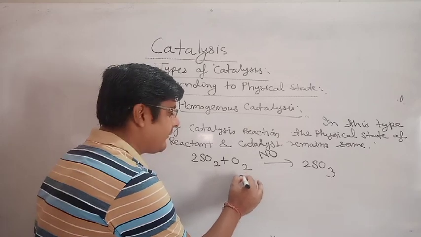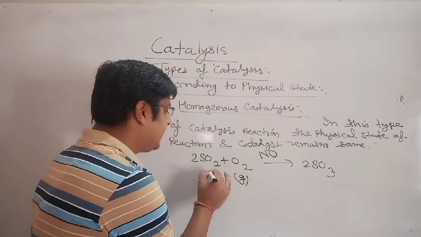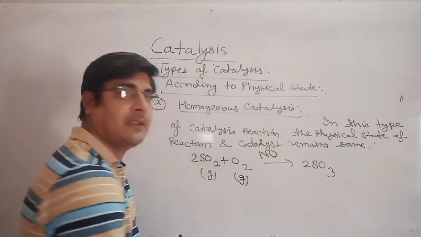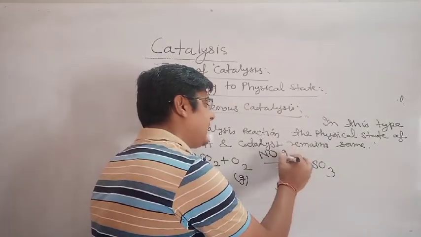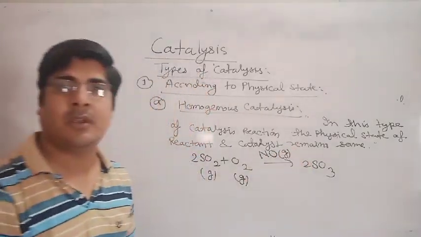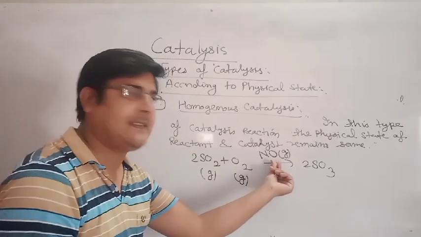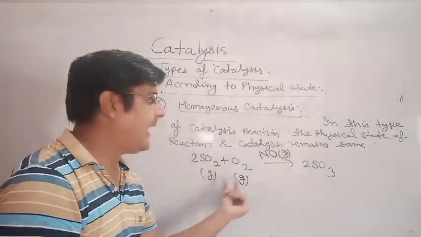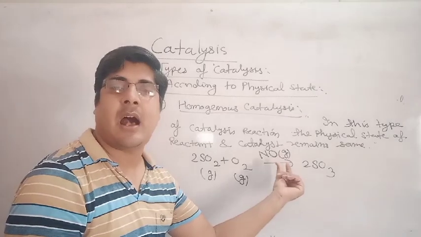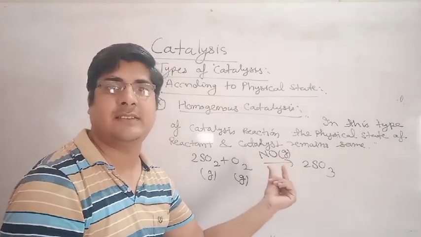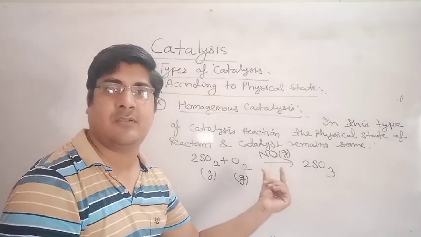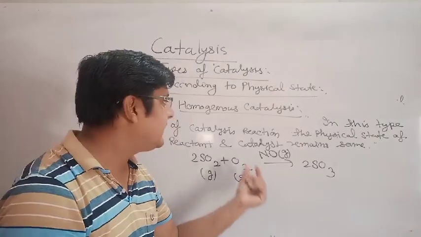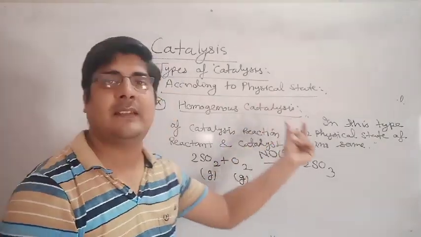The physical state of oxygen is gas, of SO2 is gas, and of nitric oxide is also gas. Both reactant and catalyst are in the same physical state, gas. So this is homogeneous catalysis.